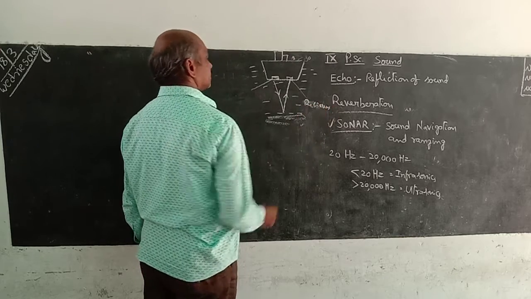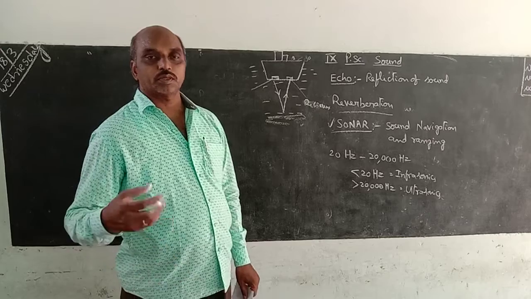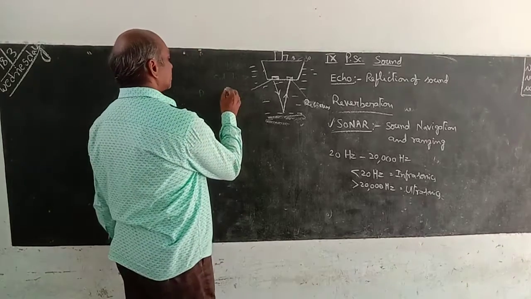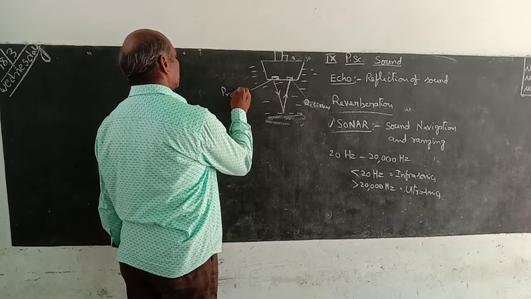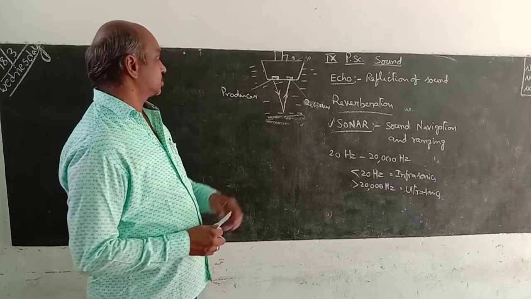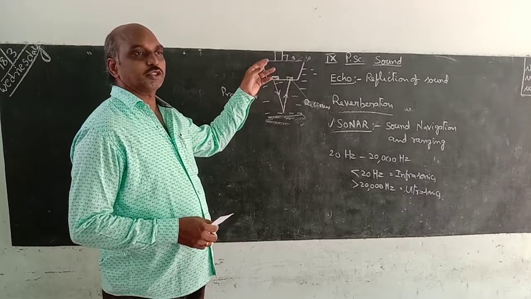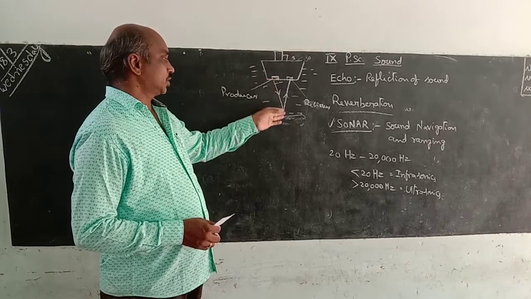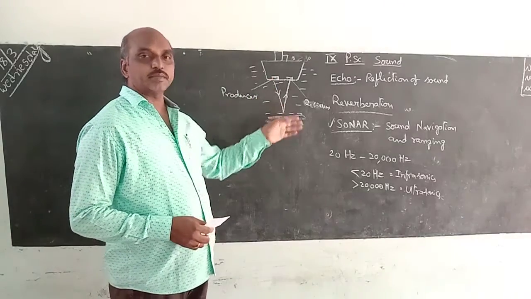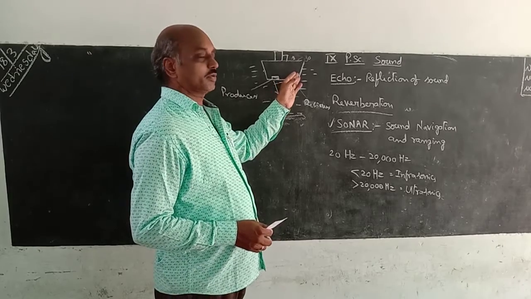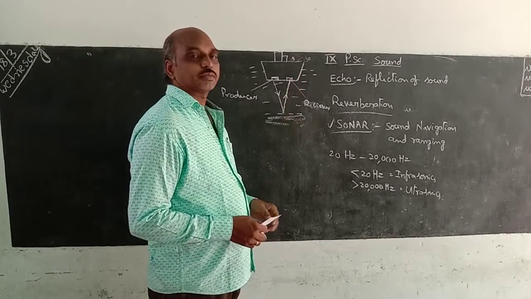This is the receiver. Receiver means whatever the reflected ultrasonic sounds they can receive. This is the producer. Ultrasonic sounds are produced by this instrument. The instrument produces ultrasonic waves inside the water. These waves go inside, touch the objects and are reflected. These reflected waves are received by the receiver.